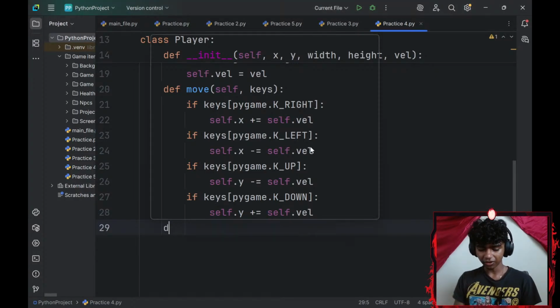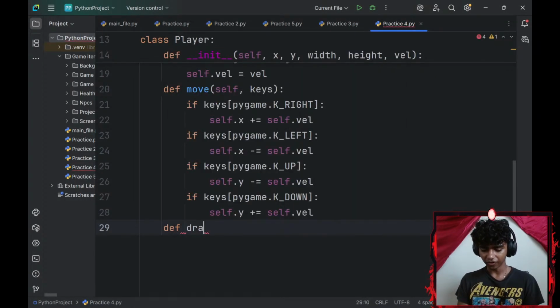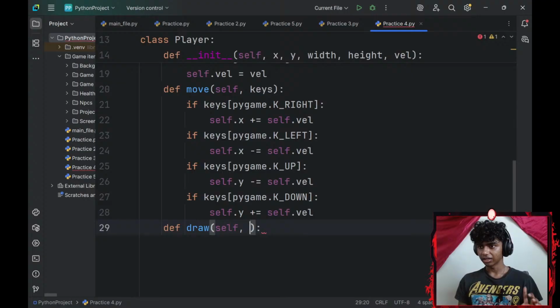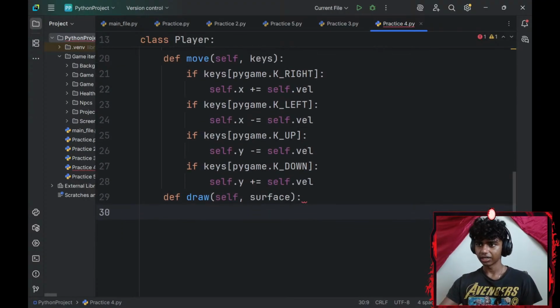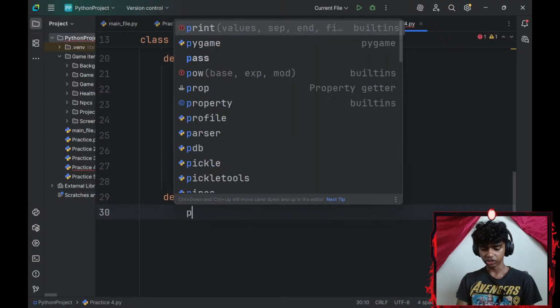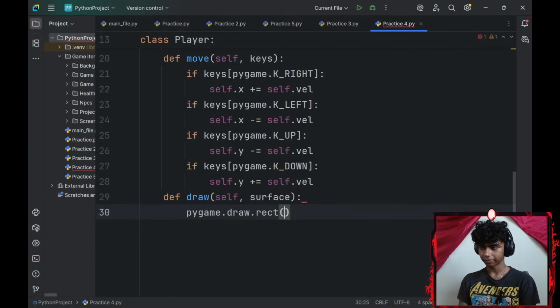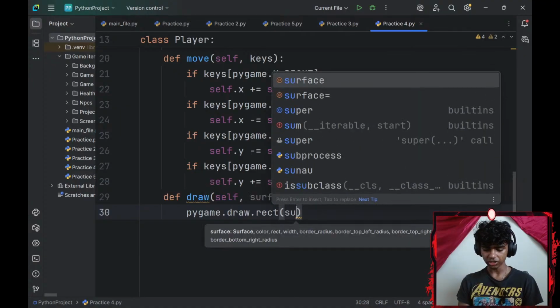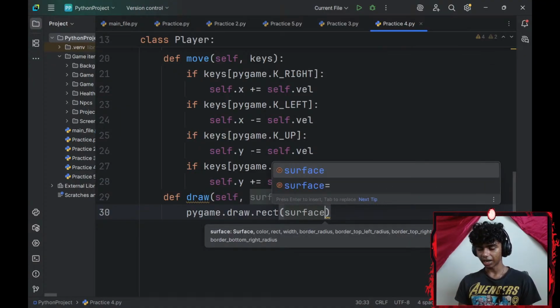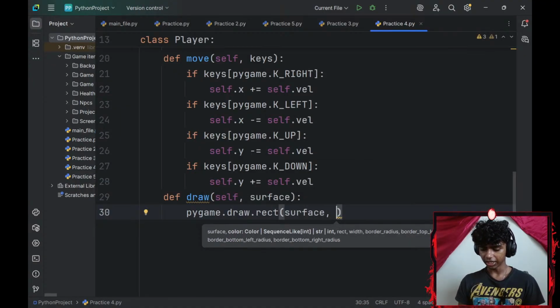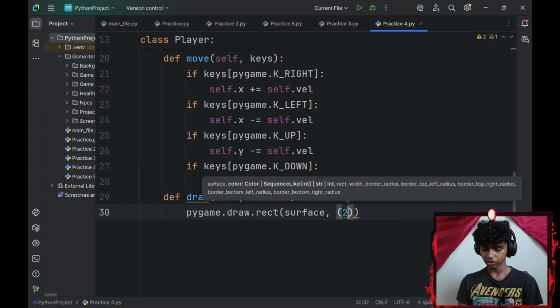Okay, next up, let me go ahead and define a draw function. And then, as I said, I'll keep this parameter as surface. Now, let me go ahead and draw an object. So I'll go with pygame.draw.rect. Okay, so my surface is going to be my surface parameter, my color is going to be red. So I'll go with 255, 0, 0, that's red.